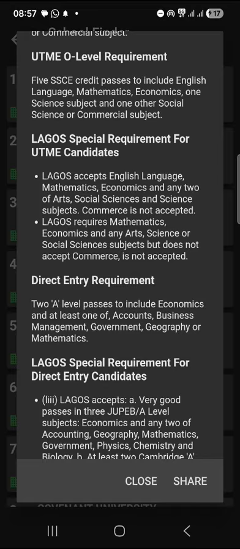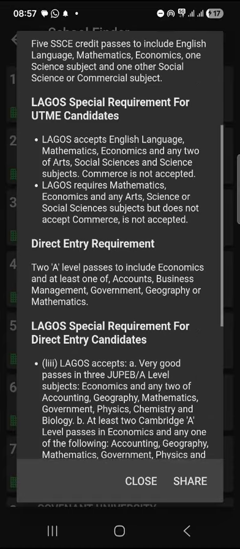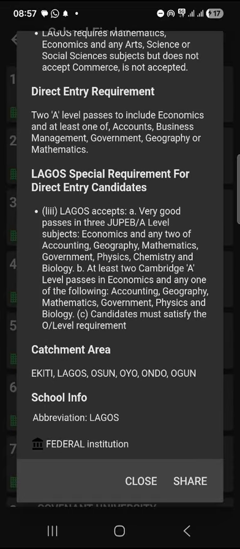So this is very important because if you choose commerce and you want to go study economics in UNILAG, you may be rejected. So that's the reason why you need to read the requirements before selecting your subject combination. Very important. Now, the other requirements are for direct entry. So I'm not talking about direct entry at the moment.